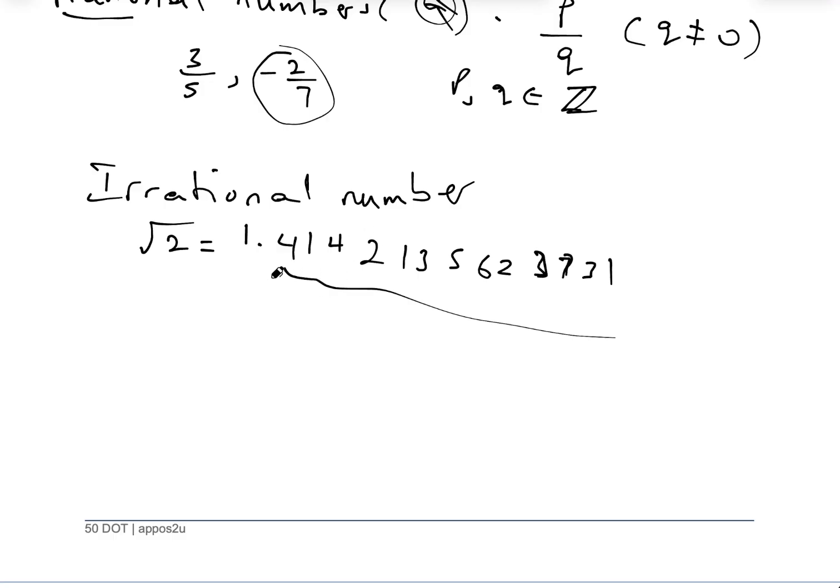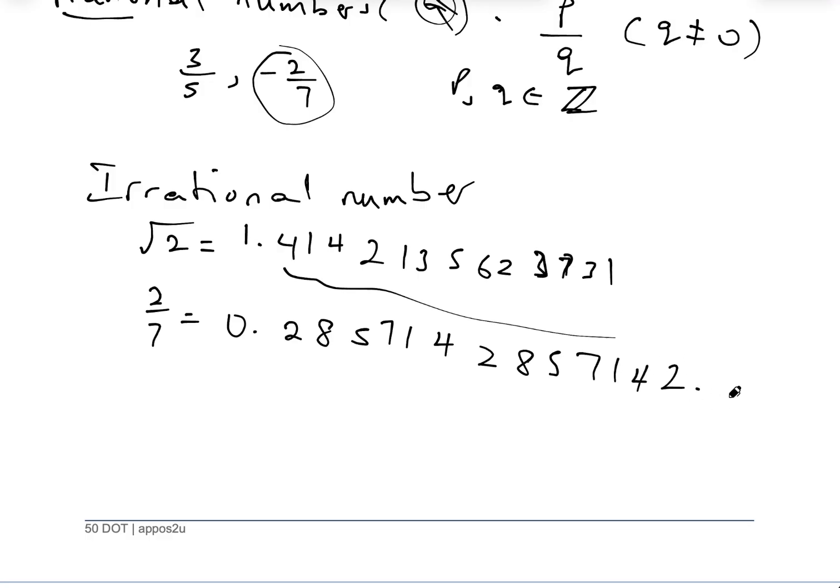For example, I want you to press 2 divided by 7 on your calculator. 2 over 7 equals 0.2857142857142. If you notice this, there is a repetition. Sorry, 285714.